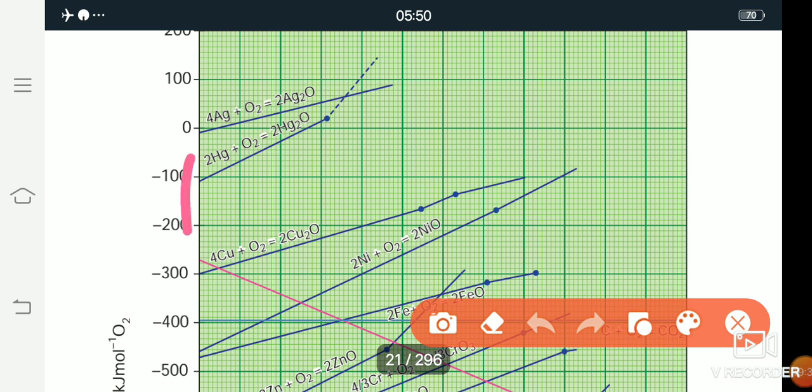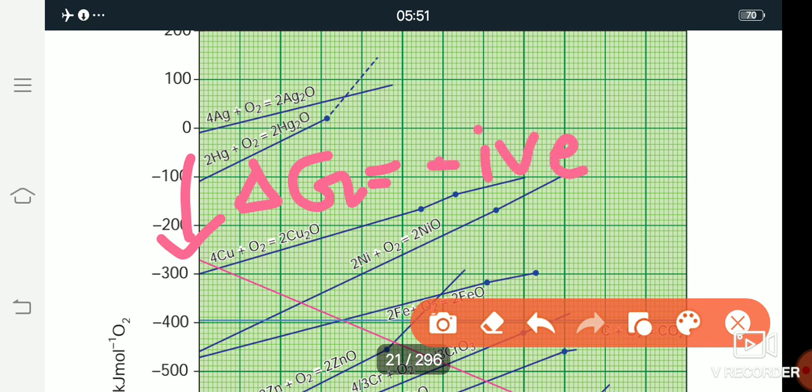Below 0, the delta G value is negative, and it is more stable. Above 0, the delta G value is positive. So below 0 the delta G value is negative and above 0 the delta G value is positive.